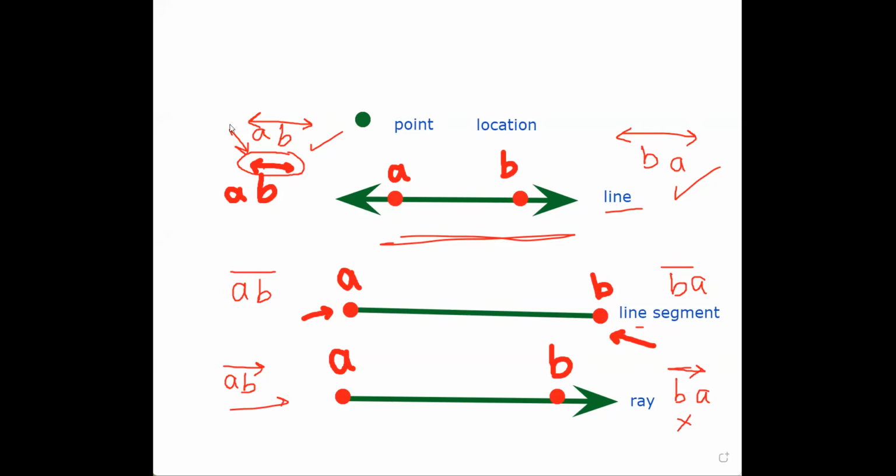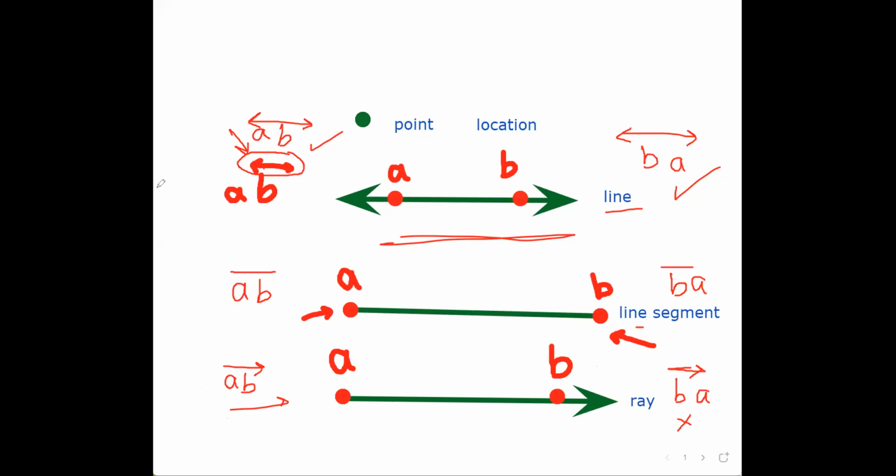Because look at the drawing, which end is marked with the arrow? The B has the arrow, and at A I cannot move more. So AB is correct, but BA is not correct, because the starting point is not B. I cannot make them the same.